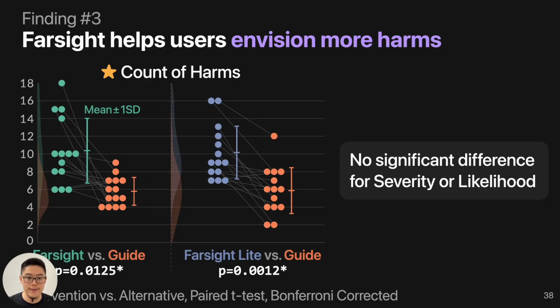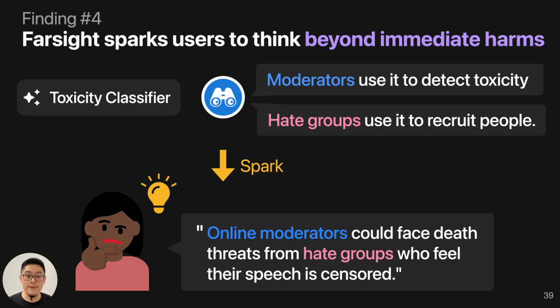We have some interesting findings. The first one, also similar to the first study, we found that when using Farsight, people can envision more harms. Here we have a significant difference between using Farsight versus a guide. Also, there is no significant difference for severity and likelihood. We also found something very interesting.